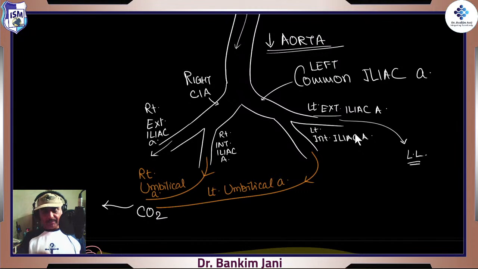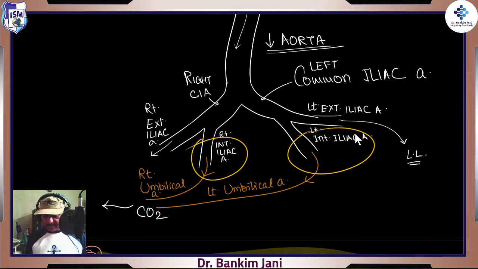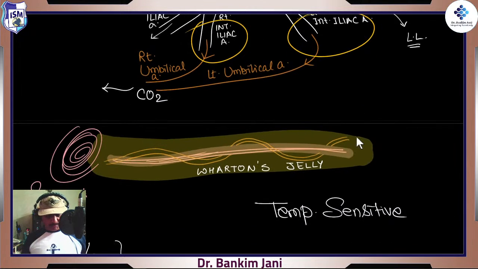Everyone would collectively finally dump into the IVC or upper says SVC, and they will go into the right atrium. But then there is some change. The rest of the body is fine, but this internal iliac would say that we need to take responsibility of sending this unhappy blood, which has got no nutrition, back to the headquarters, that is the placenta.